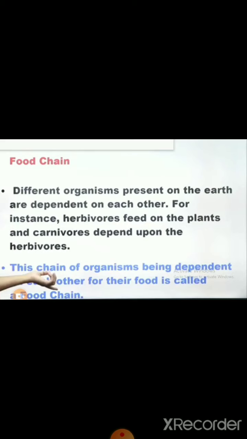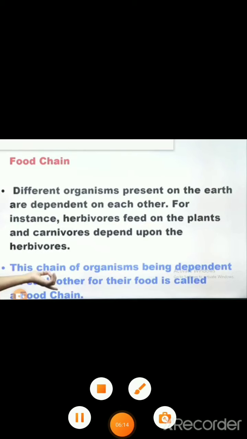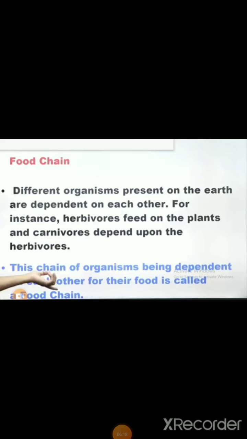So here we will talk about how the different organisms present on the earth are dependent on each other. For instance, herbivores feed on plants and carnivores depend upon the herbivores. As we already discussed, on the basis of the food we have already classified the different animals into herbivores and carnivores. Herbivores are dependent on the plants, which we divide into autotrophs and heterotrophs. Plants are classified in the category of autotrophs.